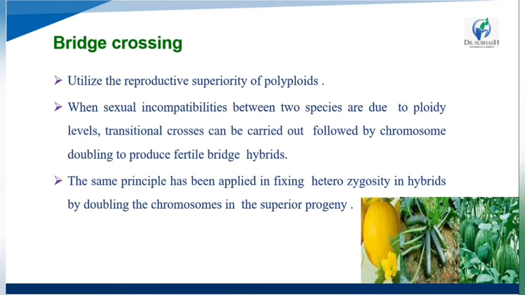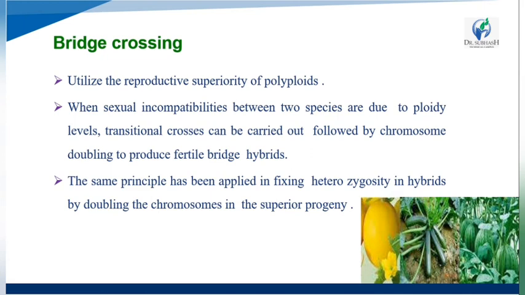So what processes are followed in breeding crossing? The utilization of the reproductive superiority of polyploids mostly affects the reproductive superiority of plants. When sexual incompatibility between two species is due to the ploidy level, a transitional cross can be carried out, followed by chromosome doubling to produce the fertile breeding hybrid.